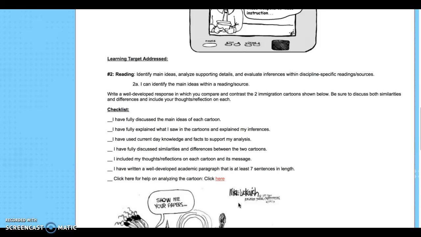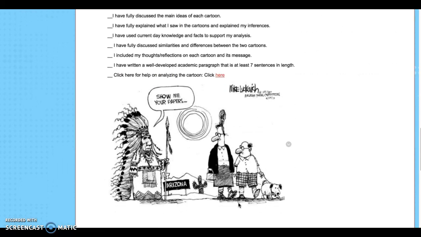So you should also fully discuss the similarities and differences between the two cartoons and include your thoughts and reflections on each of the cartoons and its message. My most successful students I've seen set this up. They didn't just do one paragraph. They found it easier to do one paragraph that explained the first cartoon, one paragraph that explained the second, and then a third paragraph that compared and contrasted the two.